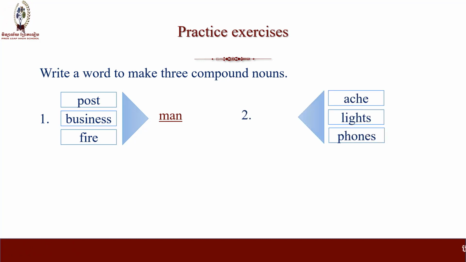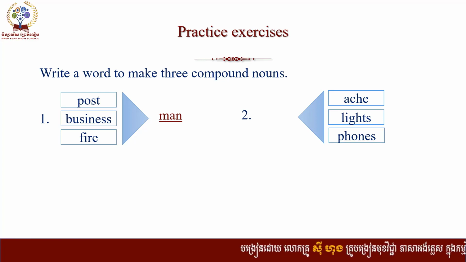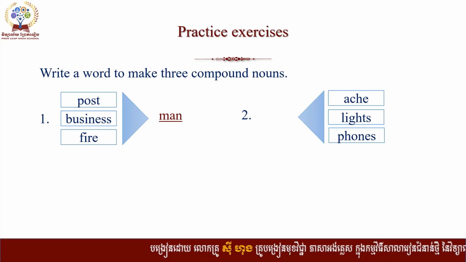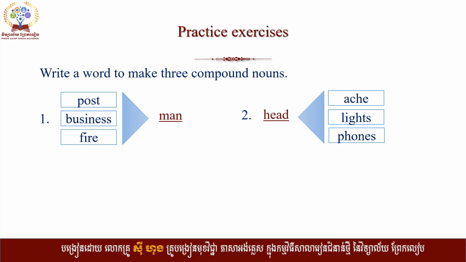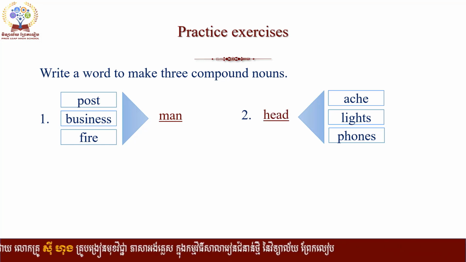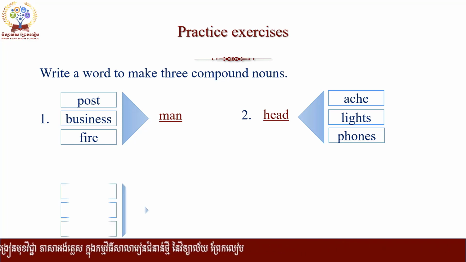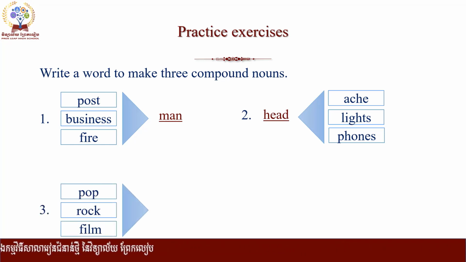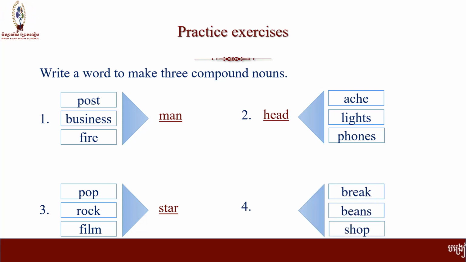Number 2. We have egg, lights, phones. Yeah, the answer is headache, headlights, headphones. What about pop, rock, film? What word do you use? Yeah, star. Number 4, break, bean, shop.